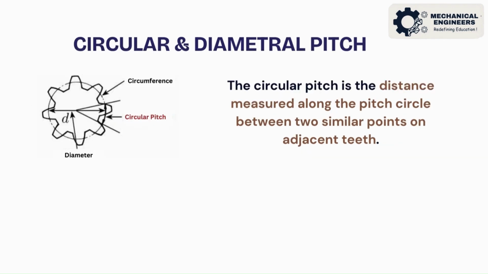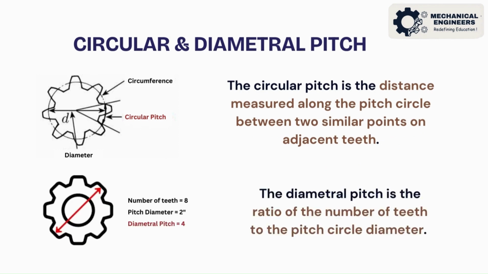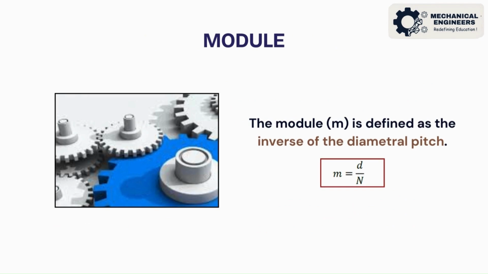The circular pitch is the distance measured along the pitch circle between two similar points on adjacent teeth. The diametral pitch is the ratio of the number of teeth to the pitch circle diameter. The module is the inverse of diametral pitch.